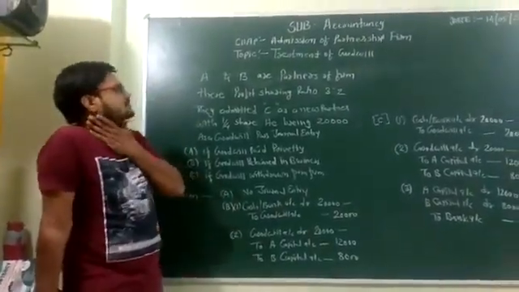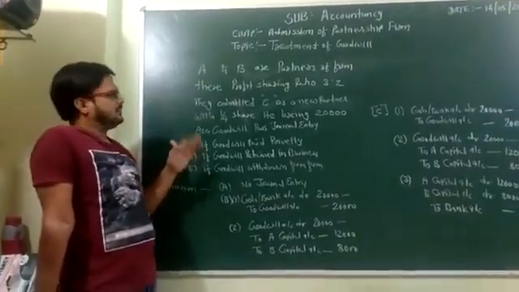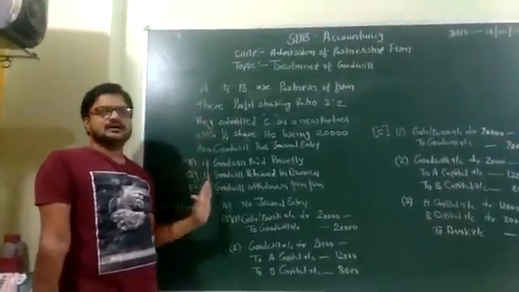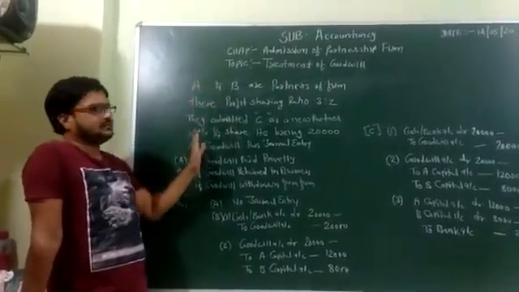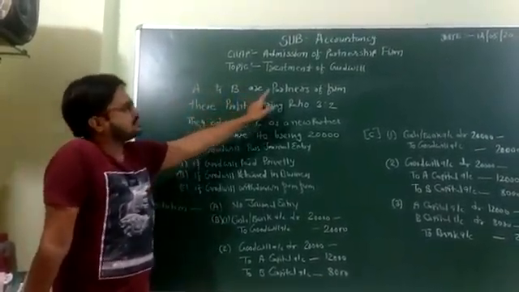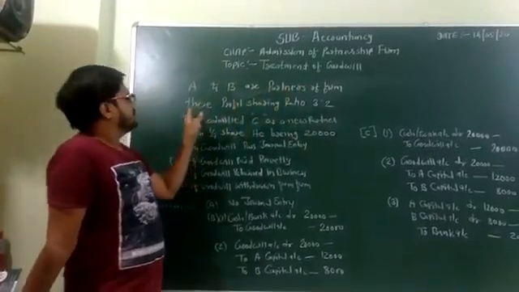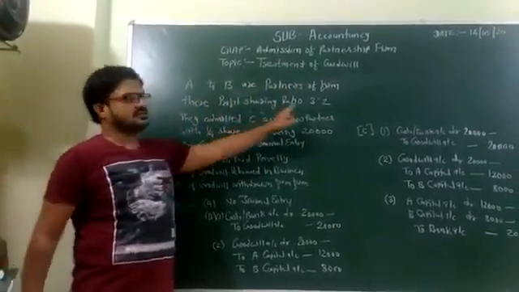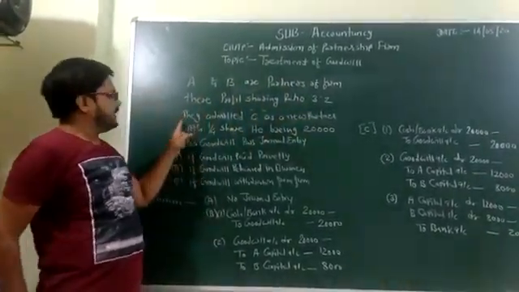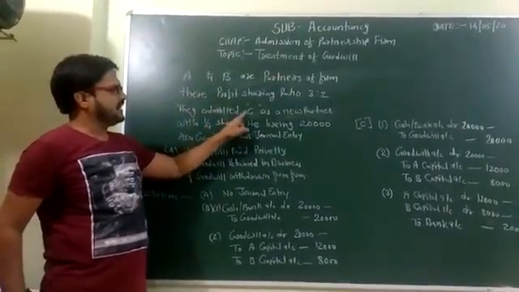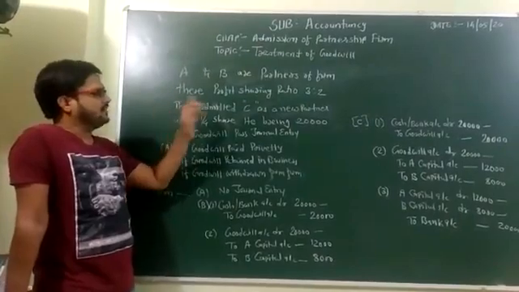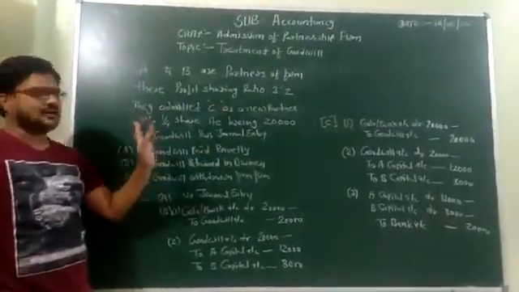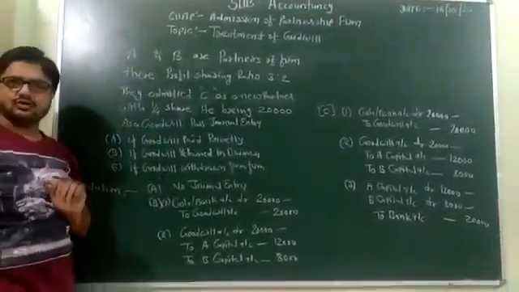Okay, now students, we have already discussed the conditions. Now on the basis of these conditions, see this sum. A and B are the partners of the partnership firm. Their profit sharing ratio is 3:2. They admitted C as a new partner, and C brings a 1/4 share and brings 20,000 as his share of goodwill.